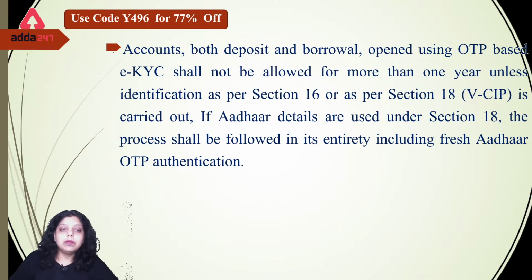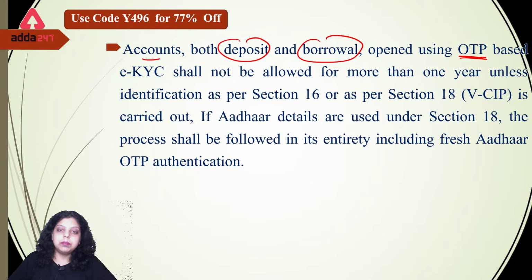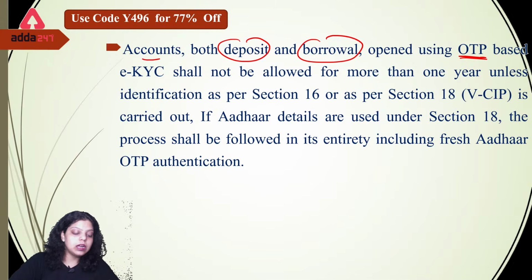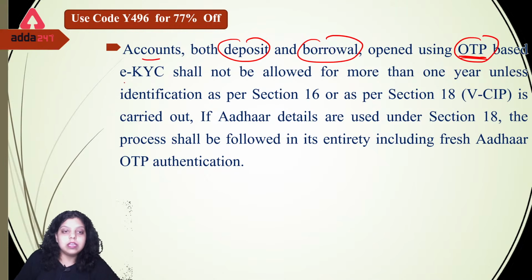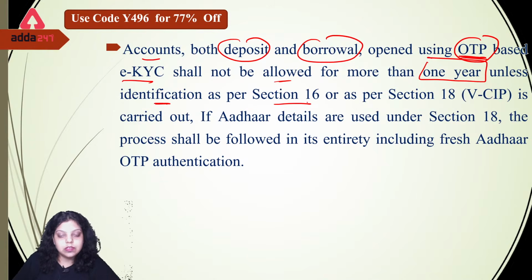Now RBI said that accounts, both deposit and borrower, opened using OTP based KYC. So RBI said, as the second condition, that all accounts related to deposit or borrower, a deposit account or a borrower account of a customer, which was opened using the OTP based eKYC, shall not be allowed more than 1 year unless identification as per section 16 or as per section 18, the video based customer identification process, is carried out.